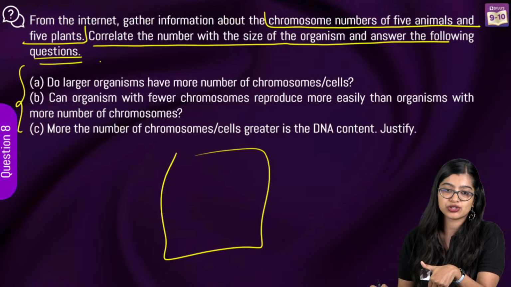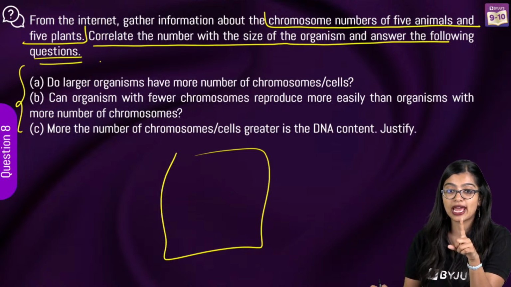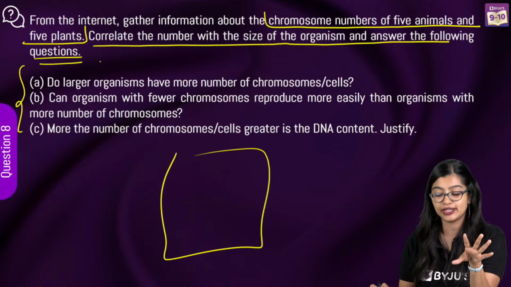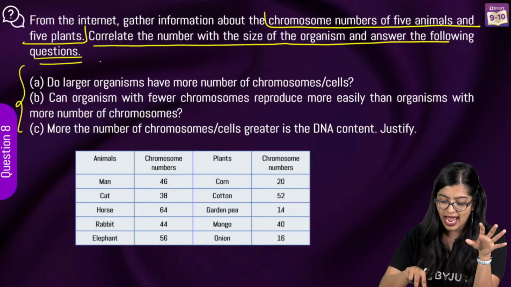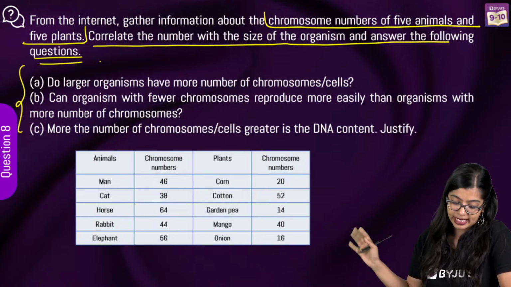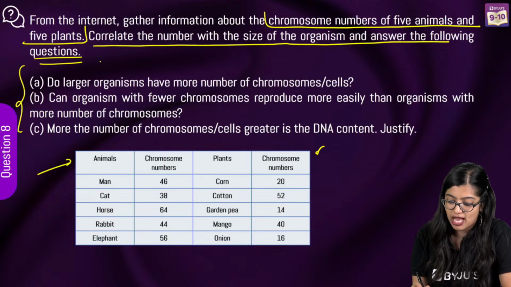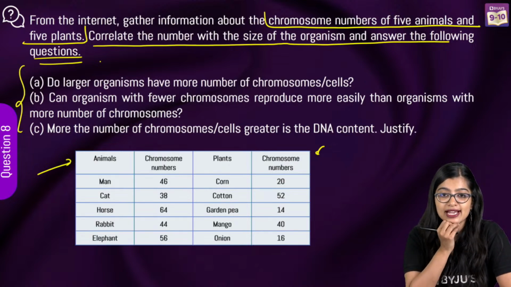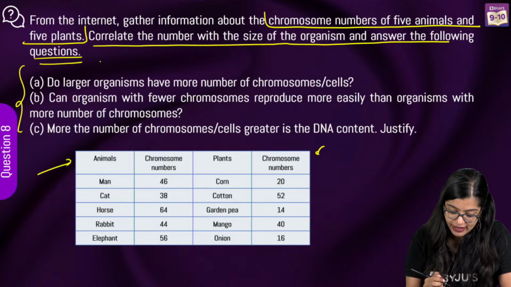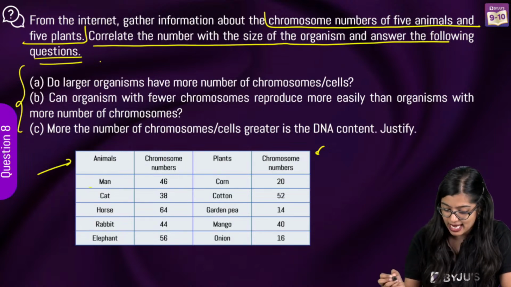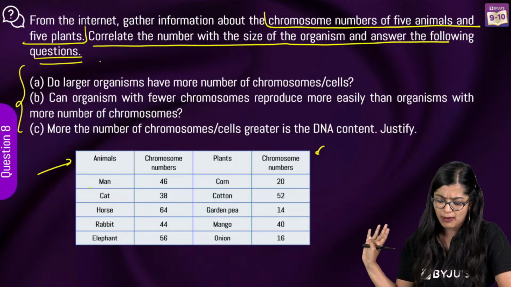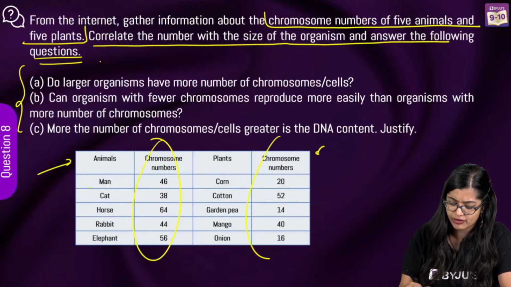And you have 3 questions. In your board exam, what will you get? This data will already be provided to you. So here I have the data with me on your screens, 5 animals and 5 plants. I hope you are able to see. Yes? So we have man, cat, horse, rabbit, elephant, corn, cotton, garden pea, mango, and their chromosome numbers are given to us.